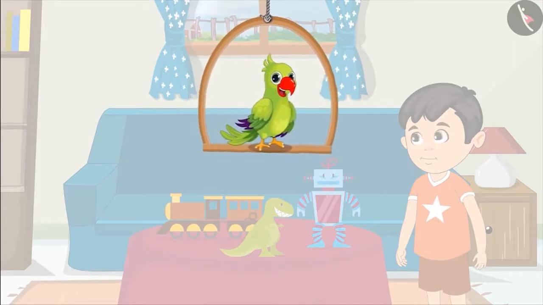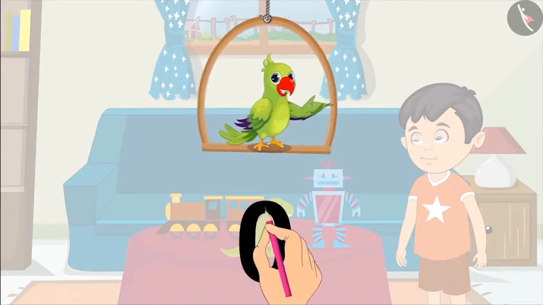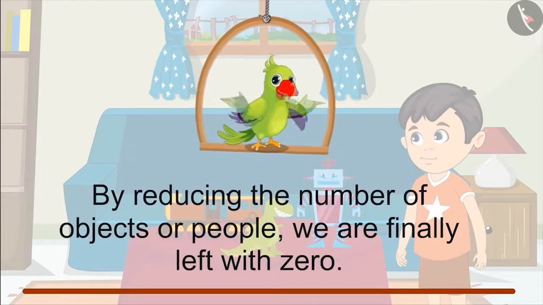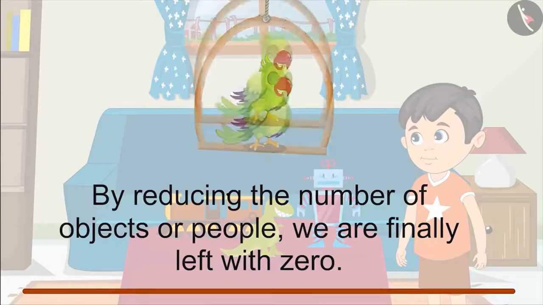In such a situation, what can you say about the number of Chotu's friends? Yes, not a single friend being there means that at this time there are 0 friends at his house. So by reducing the number of objects or people, what we are left finally is with the number 0.